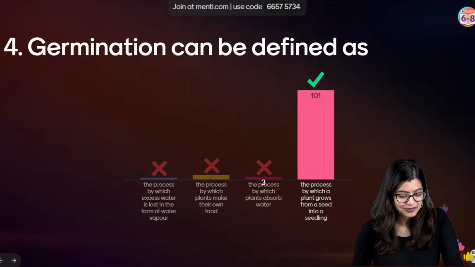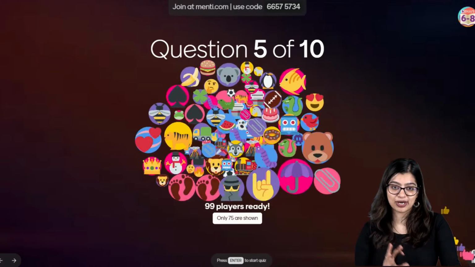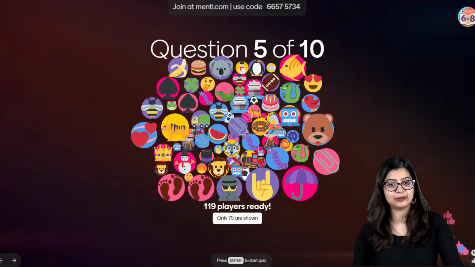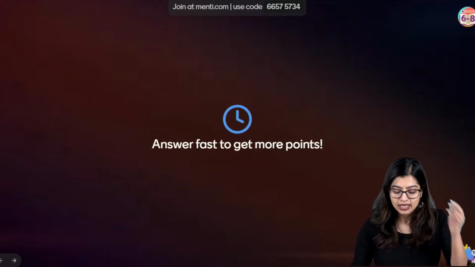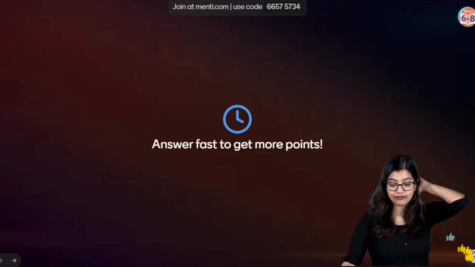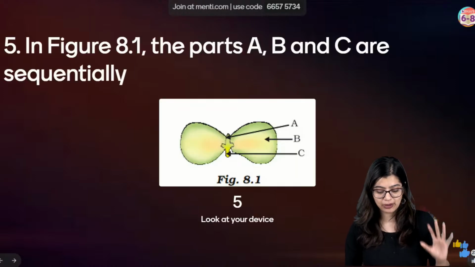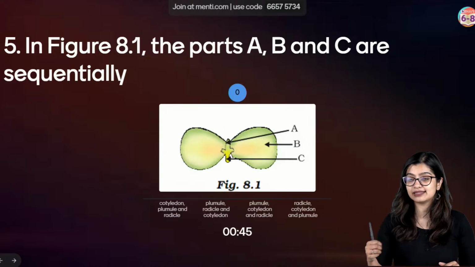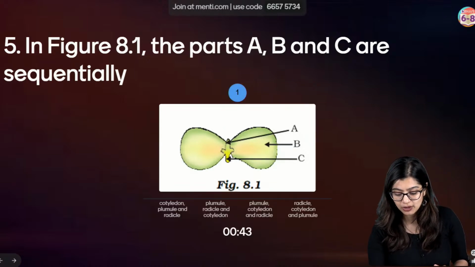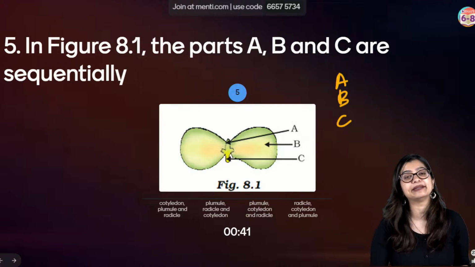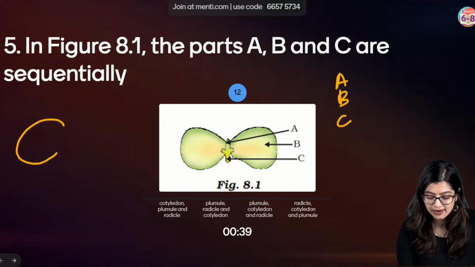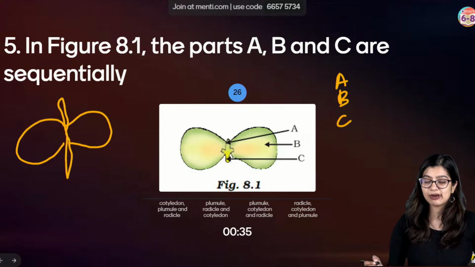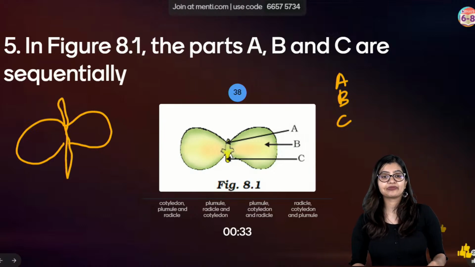Yes? Okay. So with this, all of you, we will go on to question number 5. And after this, we will have a look at the first leaderboard. Yes? Okay. So let's have a look, all of you, at the first question. The 5th question. So you have a structure of a seed given to you where you have A, B and C marked. Now you need to tell me what is A, B and C. Yes? So this is again with respect to a structure of the seed. Yes? We have learnt about this in our lower grades.